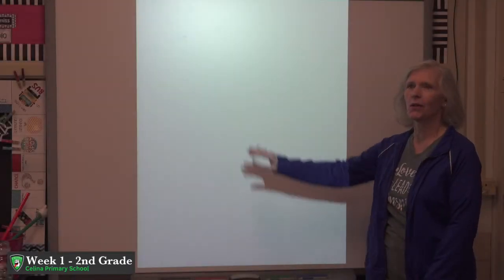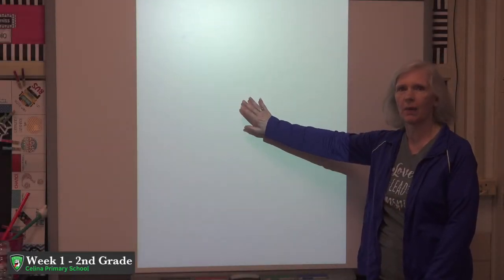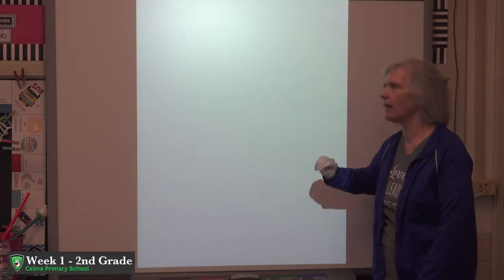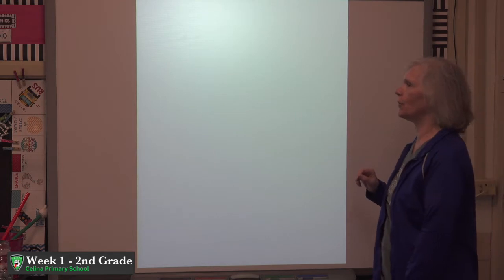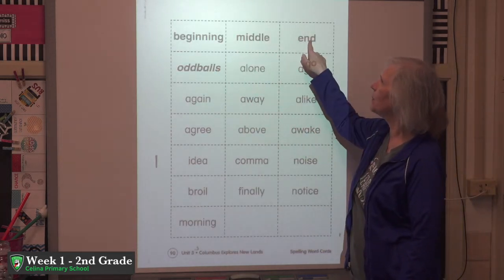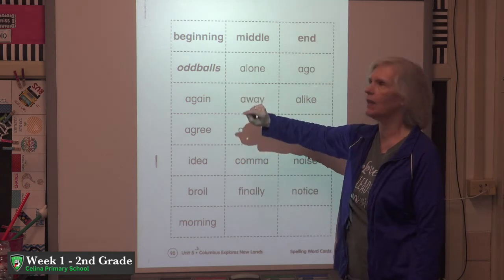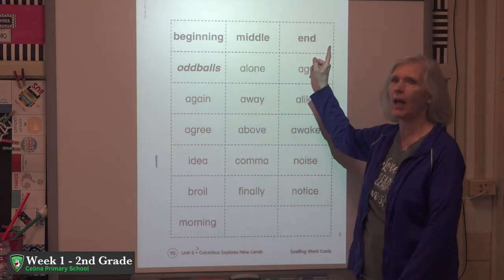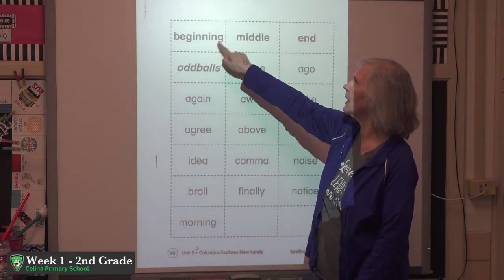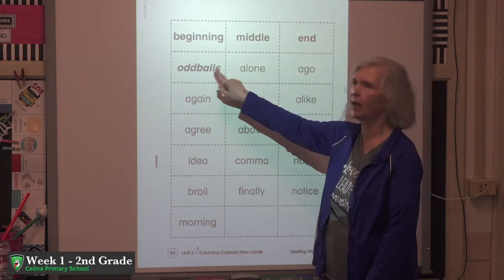All right, boys and girls, so on the back of the fluency page, that page that you're going to read every day, you're going to use the back of that to do your spelling word sort for this week. Now, on this page, you notice that some of the words are bolder or darker than the others. These are going to be our column headings. And we have 4 column headings on this week's: beginning, middle, end, and oddballs.